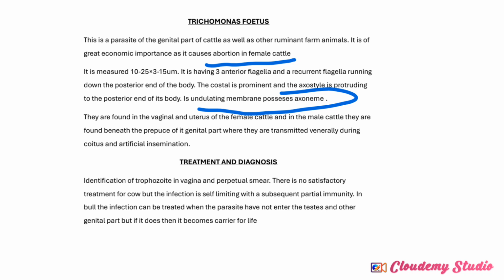In bull, the infection can be treated when the parasites have not entered the testis. But once it enters the testis, the bull becomes the carrier for life. You understand? It becomes the carrier for life. So that is what it is all about.